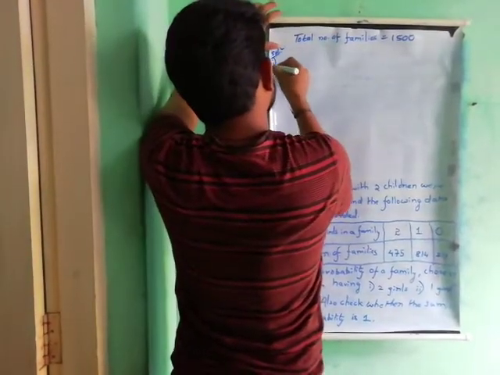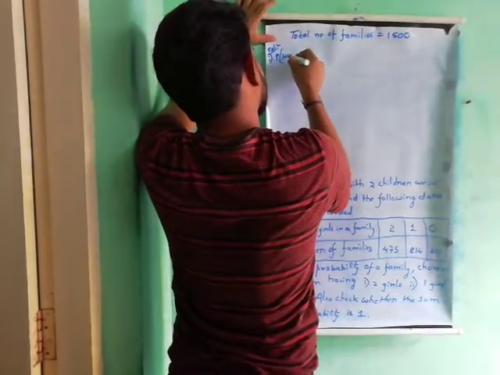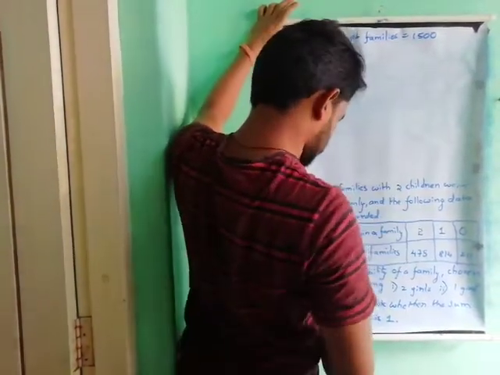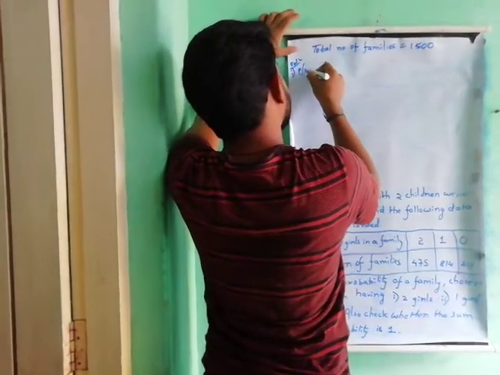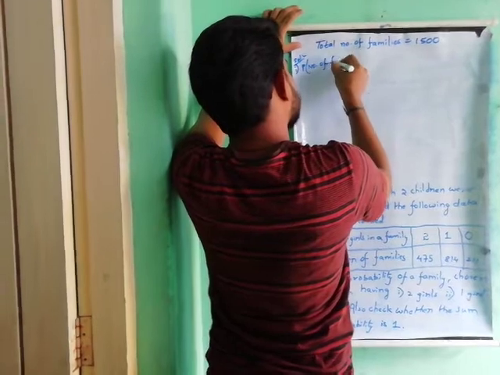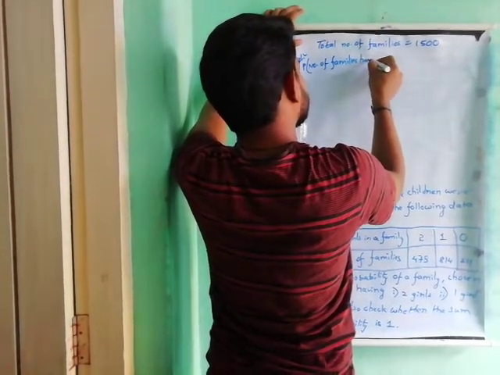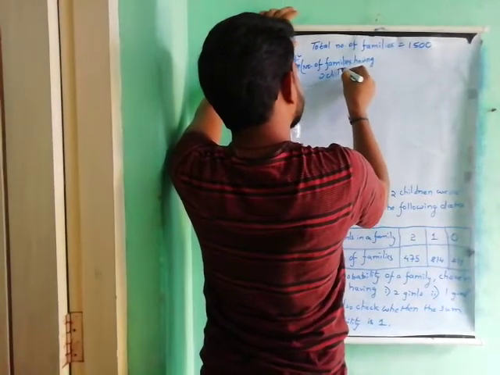So first one, probability of number of families having 2 children.